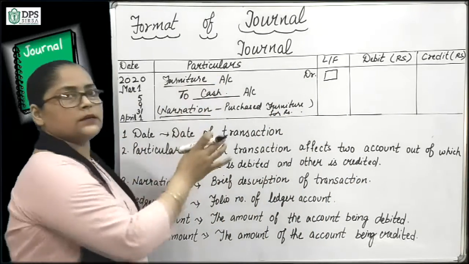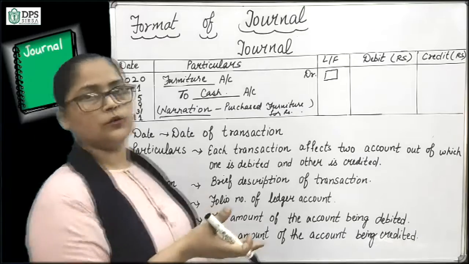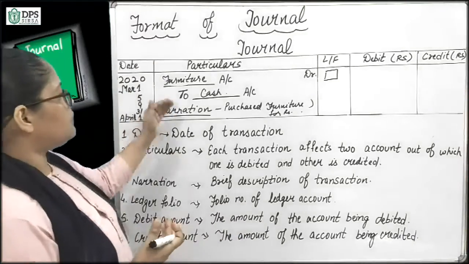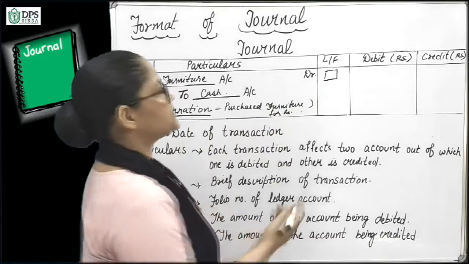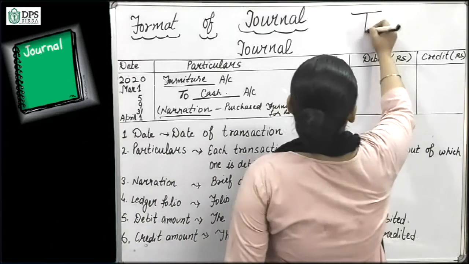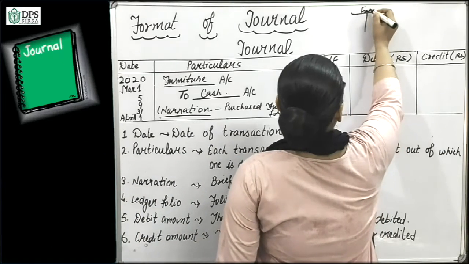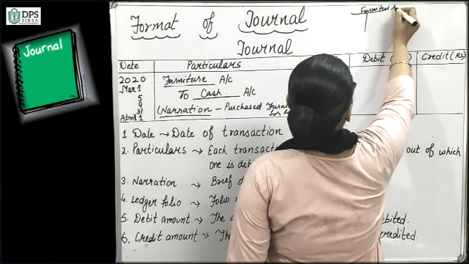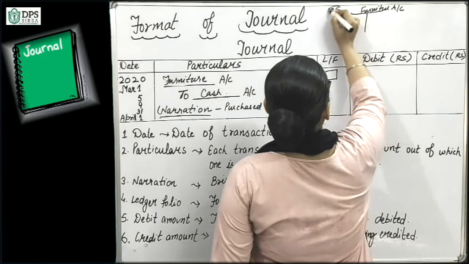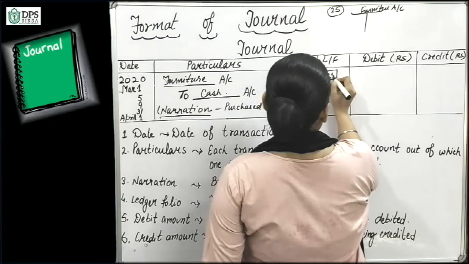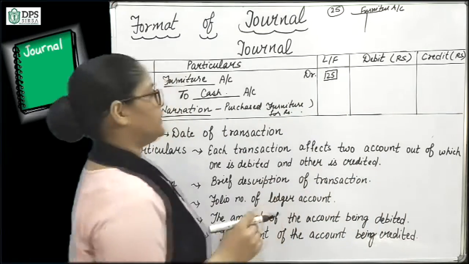This recording then converts into posting. So when we post this into ledger folio means this is the page number of ledger account. Here we will open our furniture account in ledger, and we will write, suppose it is on page number 25, then we write here page number 25.